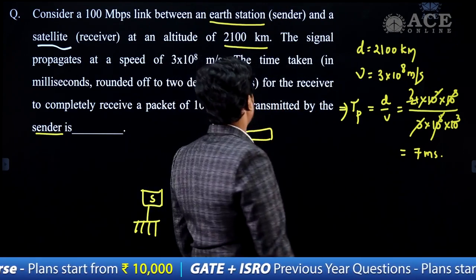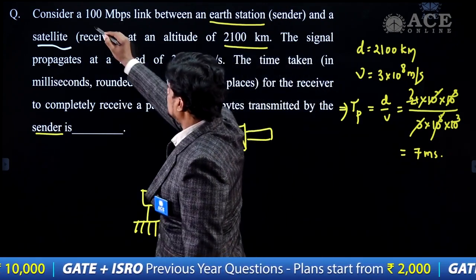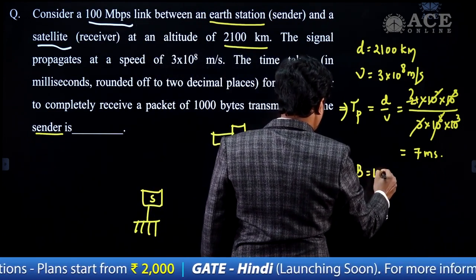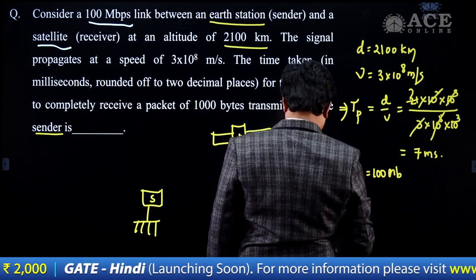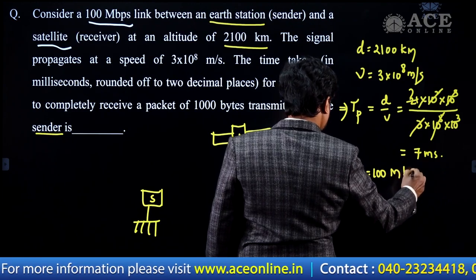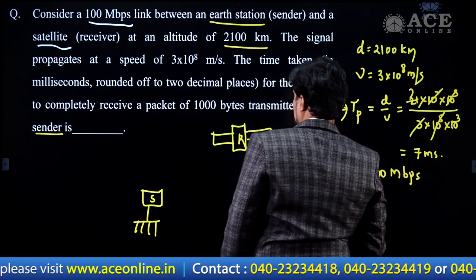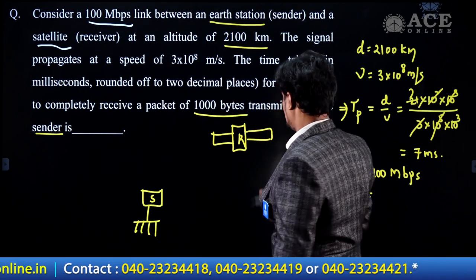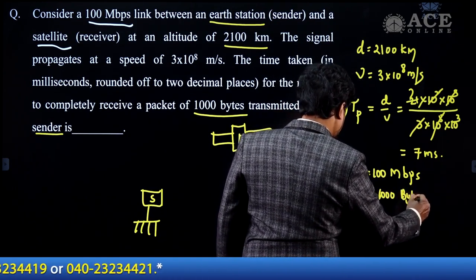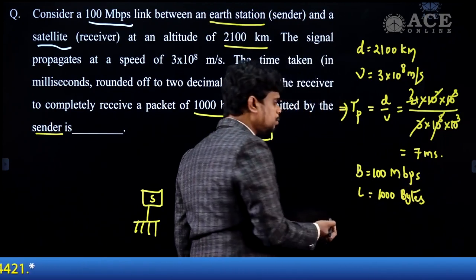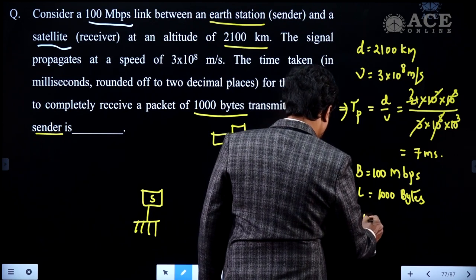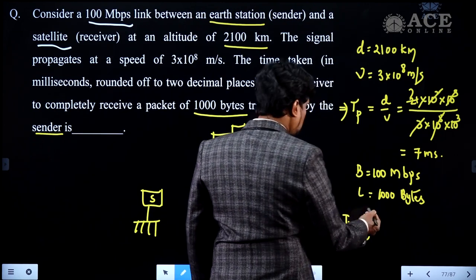Okay. Next. Bandwidth is given as 100 Mbps. So what is the bandwidth here? 100 Mbps. And it is saying the packet size, what is the packet size here? 1000 bytes. So when L and B are ready, we can calculate the Tx. So Tx is equal to L by B. What is L? 1000 bytes.